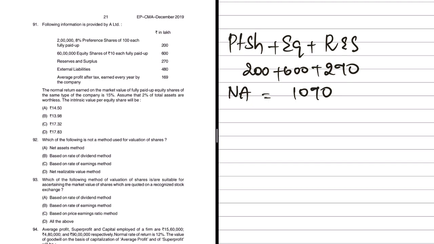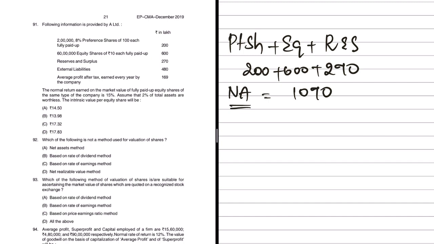They say assume that 2% of the total assets are worthless. But do we have total assets? No, we only have net assets. Now how do we find out total assets? Again, we'll have to look at the external liabilities.